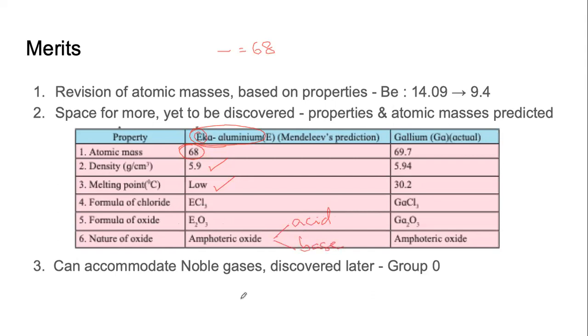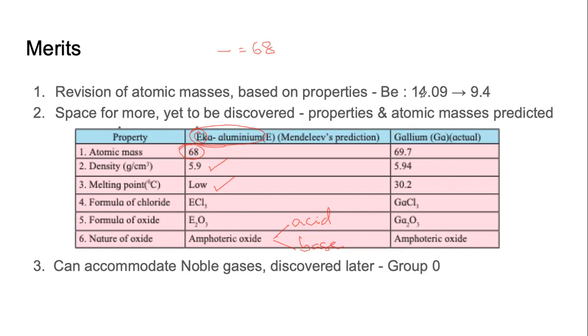Last year, we saw that oxides of metals are basic. Oxides of non-metals are acidic. But there are some oxides which sometimes act as acid and sometimes act as bases. Two very important examples that we saw last year were aluminum and zinc.